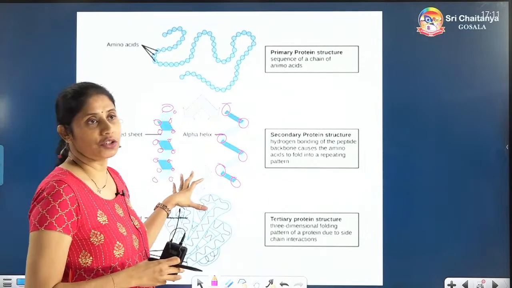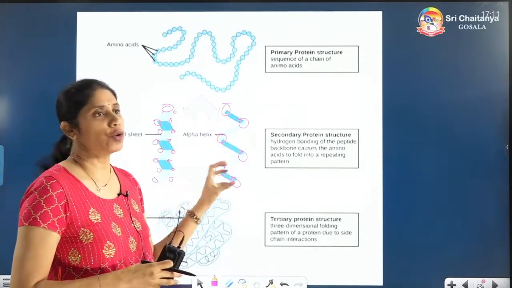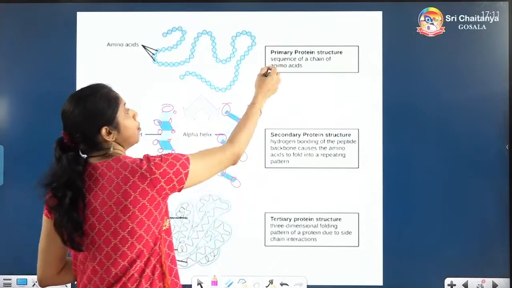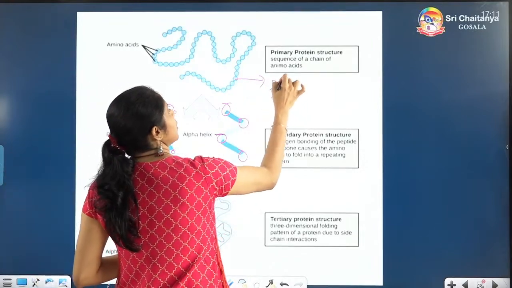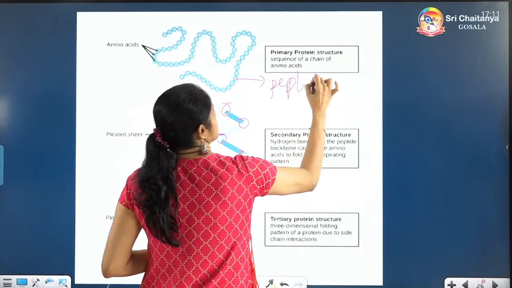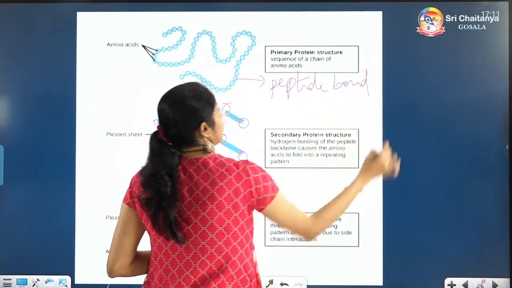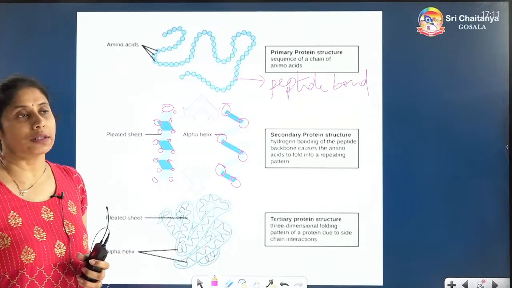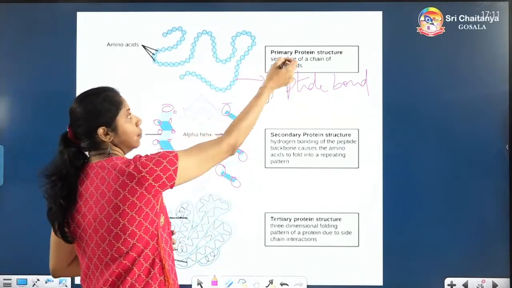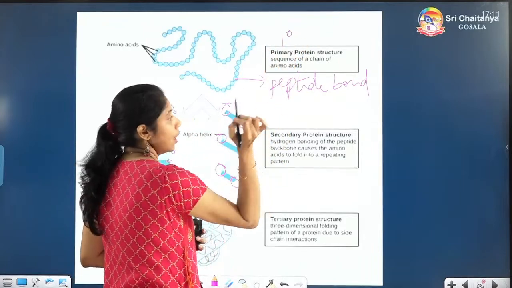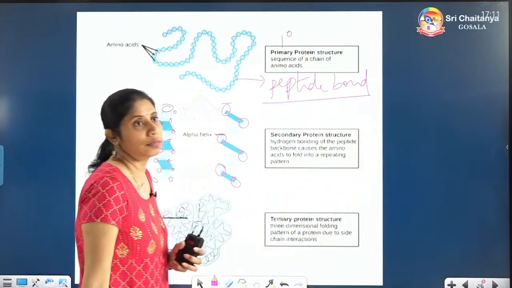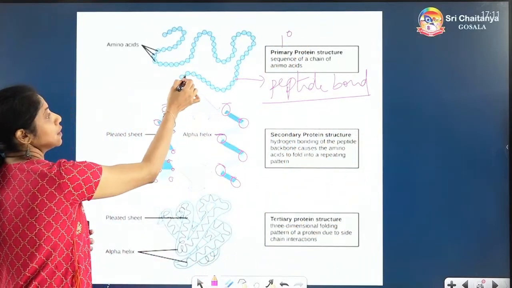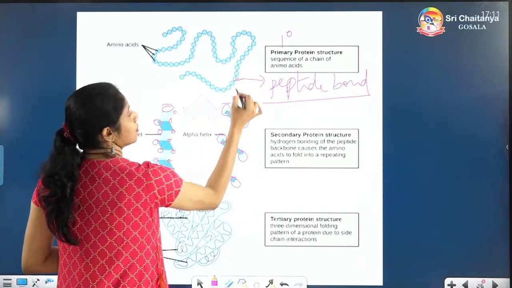It is not a linear chain. This chain will be showing extra bonds. Here the bond present is the peptide bond between the amino acids. That will form the primary structure. A chain of amino acids will form a protein. It is especially primary and the bond is the peptide bond. Primary means it looks like this and this bond is called the peptide bond.